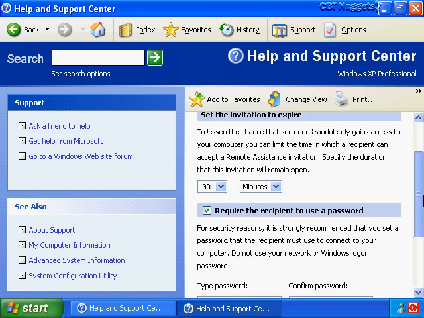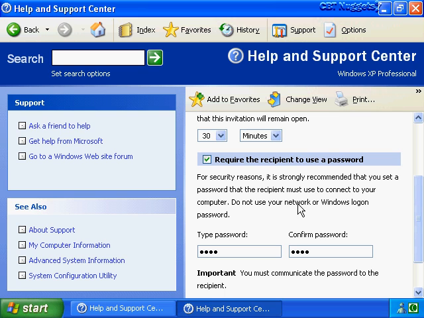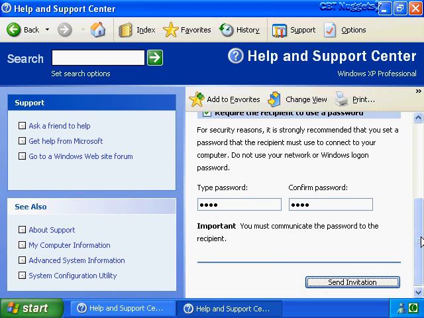The password that we've entered in here will have to be supplied to the user that receives this invitation. Once the user receives the invitation, they'll double click on the invitation and they'll have to enter in a password in order to actually establish the connection. So you'll have to use some alternate means of supplying that user with the password. Just pick up the phone and call them, but don't include the password within the email in case somebody hijacks your email on the internet or something like that.